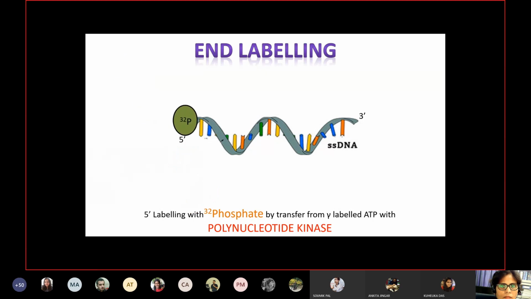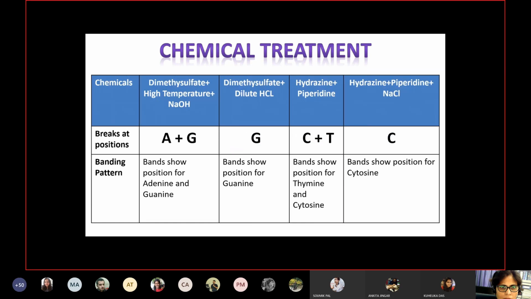End labeling can be done on a double-stranded DNA followed by denaturation and separation of the single-stranded DNA, instead of first doing the single-strand separation. So either method can be followed. You can either label your double-stranded DNA and then separate it into single strands, or you can separate your DNA first and then add the end label.